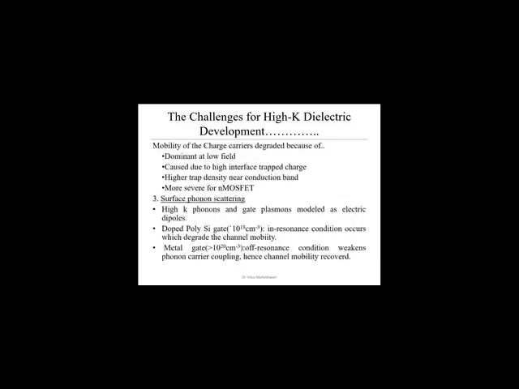These are the different reasons. Mobility of the charge carrier is degraded because it is dominant at low field, caused due to high interface trap charge. It means if we are using high K dielectric, that provides high energy to the electrons going from silicon to the high K dielectric, and some of the electrons will enter into the high K oxide layer. Because of that, the number of electrons will be reduced in the channel, and there is higher trap density near the conduction band, because the Fermi level is going to be lowered down. Because of that, trap density will be higher, and this is one of the major problems for the N type MOSFET. Why?